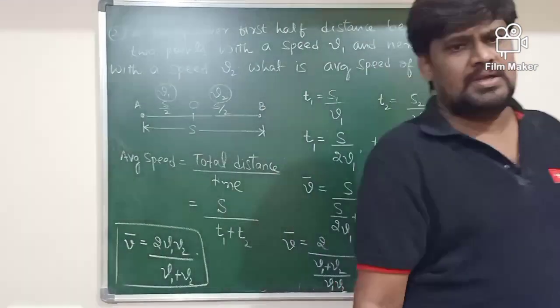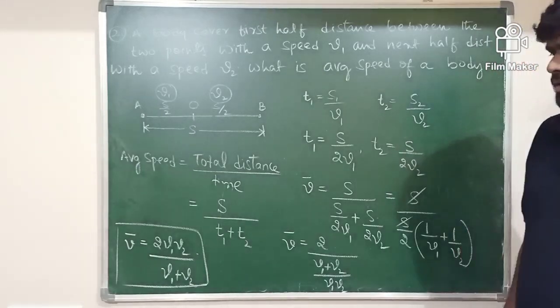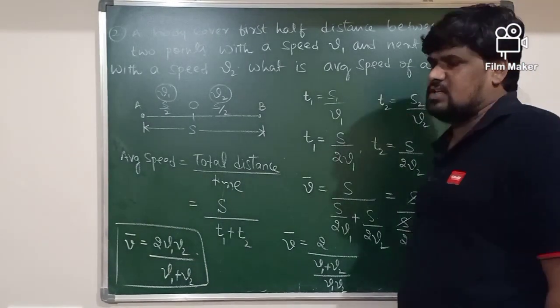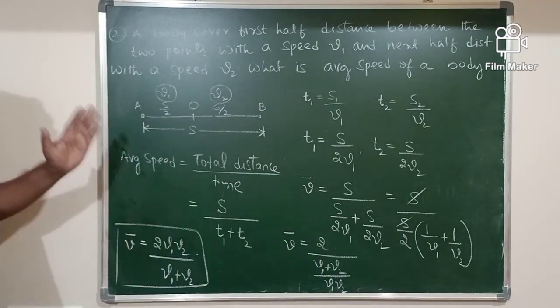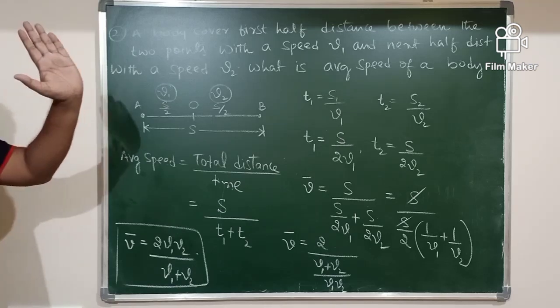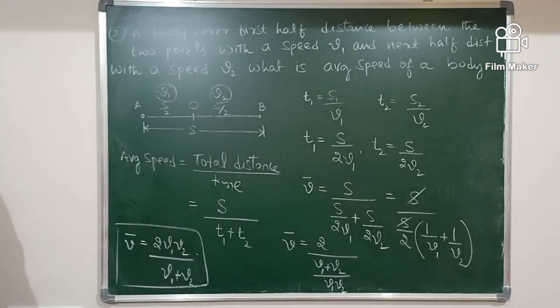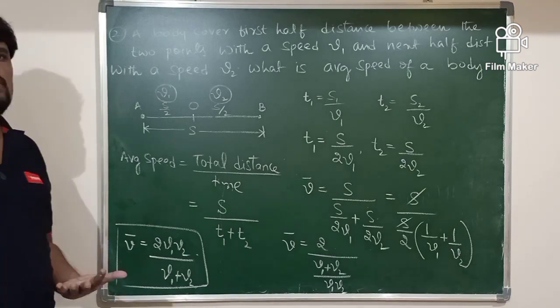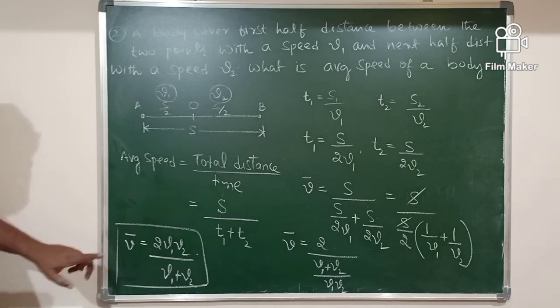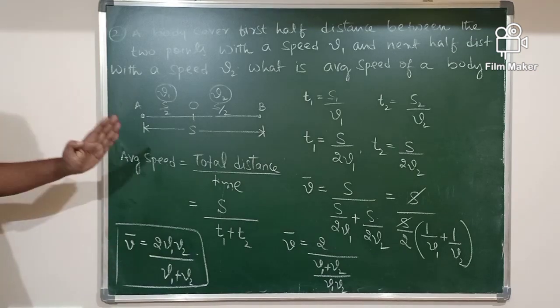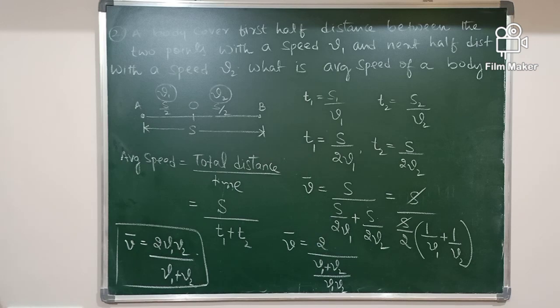This formula is used when the first half of the distance is covered by the body with a speed V1, and the second half of the distance is covered by the body with a speed what? V2. If you want to calculate the average speed, it is directly calculated by using the formula V bar equals what? 2 times V1 V2 divided by V1 plus V2.